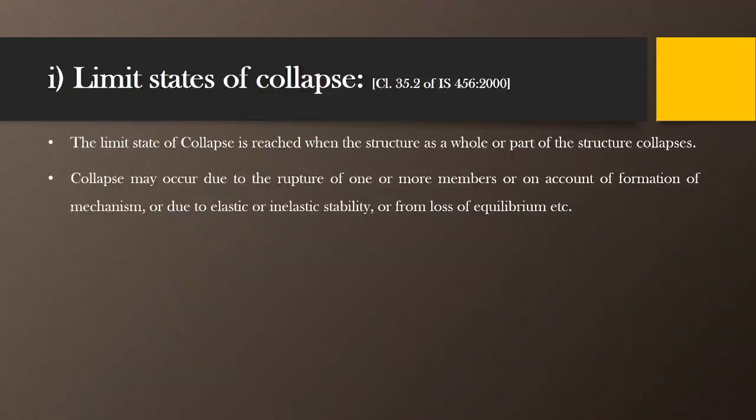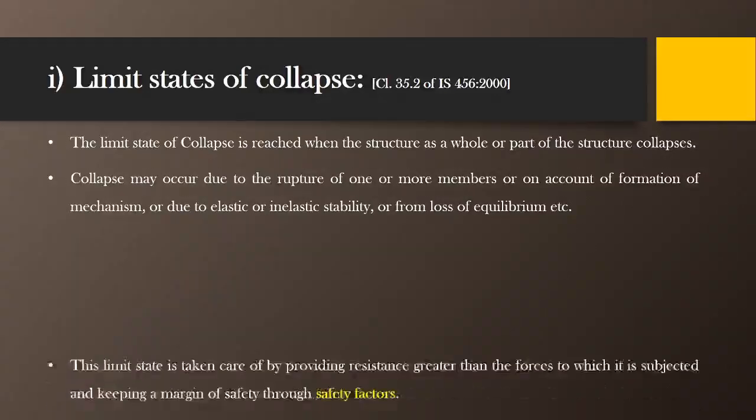Again, that failure may take place due to failure of a material, for example the concrete that we are going to use. That concrete may not be able to sustain the stresses. If the stresses actually coming on that component exceed the permissible stresses, then that particular member may fail. That particular instance is called the limit state of collapse.